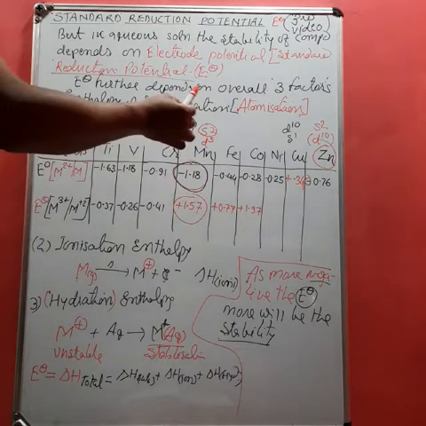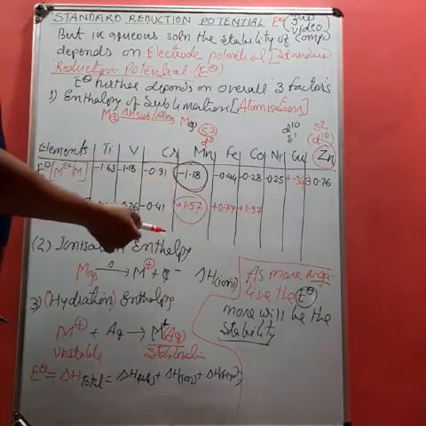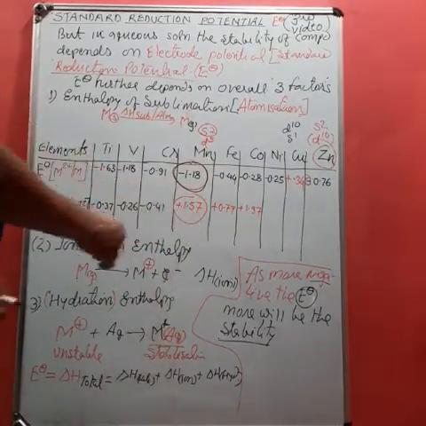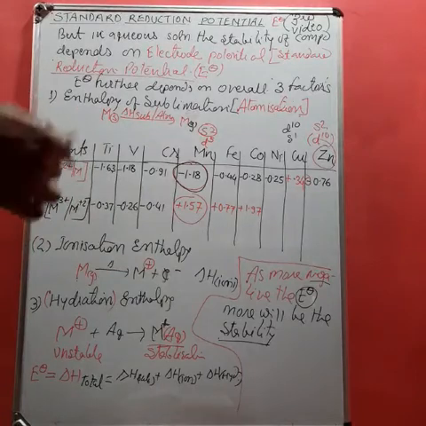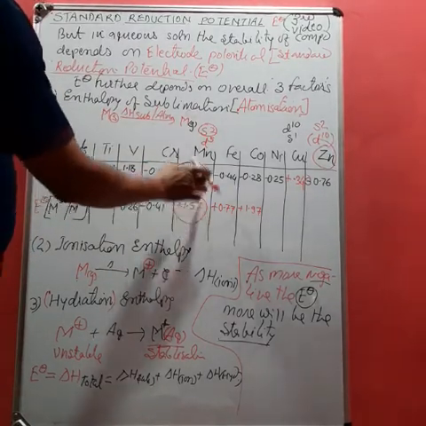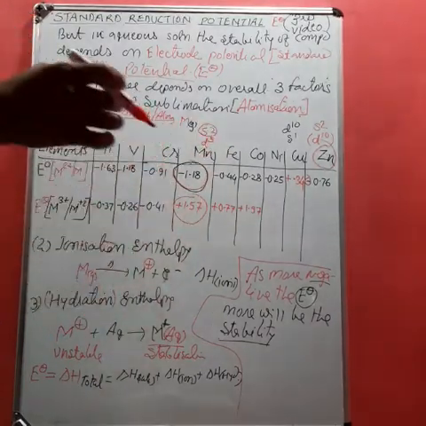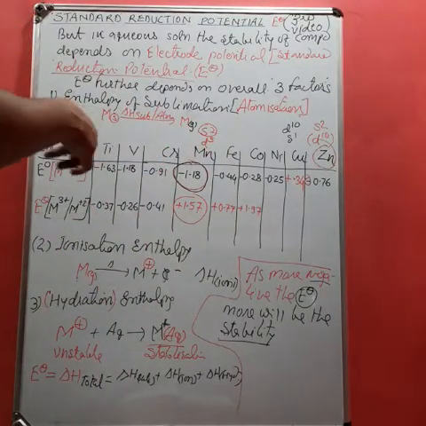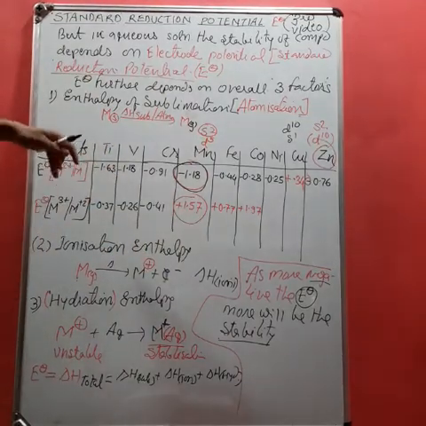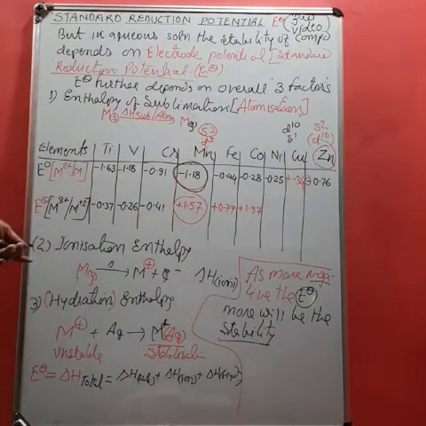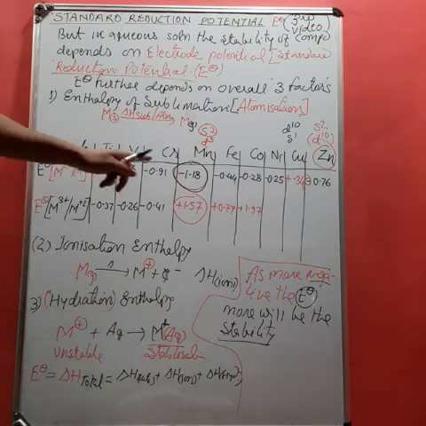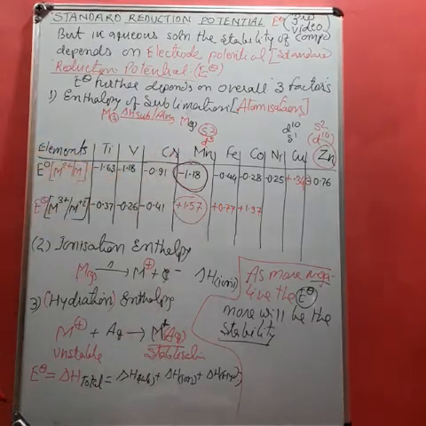That is, now its compound should not be stable, but it will become highly unstable because its ionization enthalpy will become extraordinarily high. Moreover, the enthalpy of atomization due to presence of high numbers of unpaired electrons becomes extremely high. Therefore, the first two factors become very very high. Thus, they dominate over the hydration enthalpy factor.